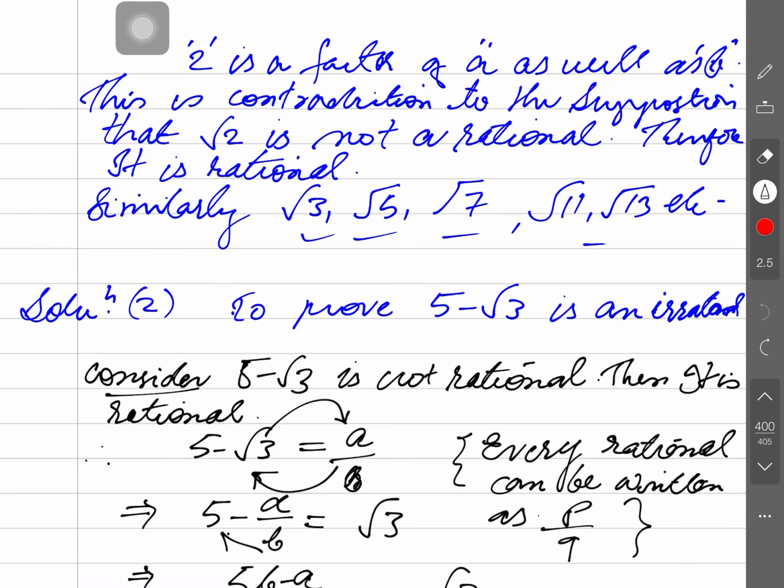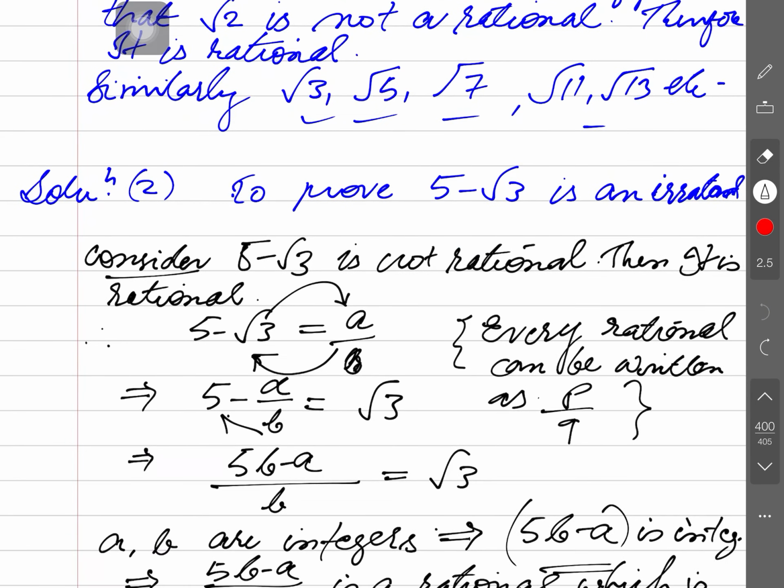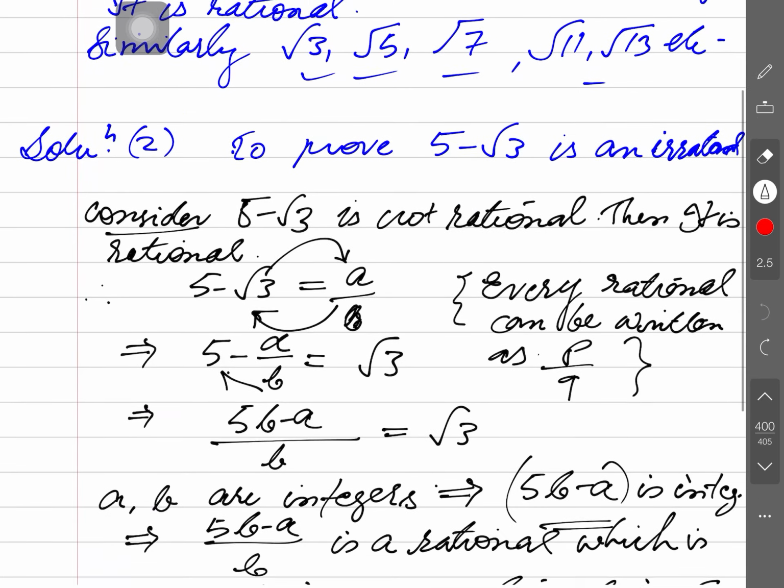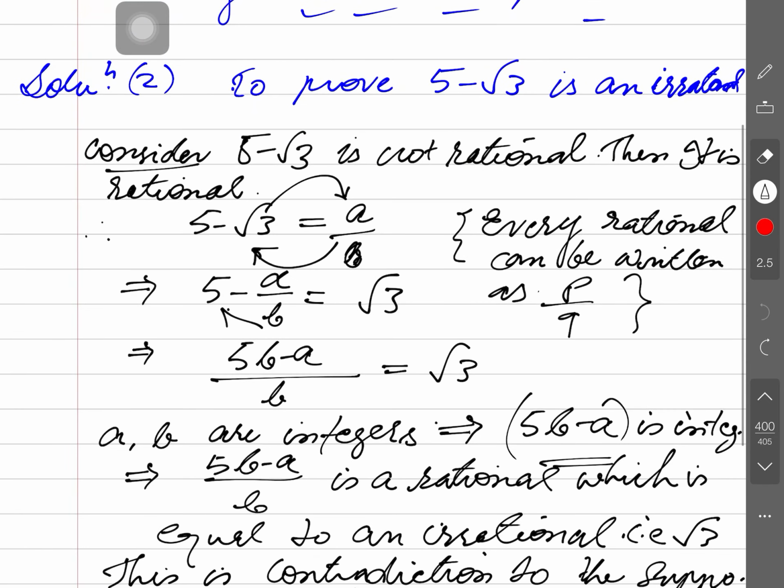Okay. Now look, next, further using this, it means that ready-made we can imply that root n, where n is a prime, is always irrational. To prove 5 minus root 3 is irrational, how can we prove this? It's very simple. We have written this as 5 minus root 3 equals a by b. After that we transfer the 5 to the right side, or also a by b can be transferred to the left, 5 minus a by b. And why we are doing this?